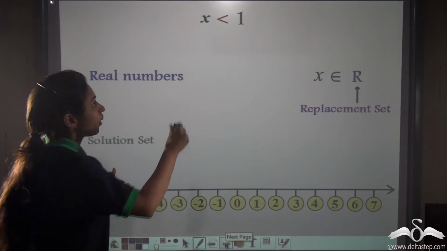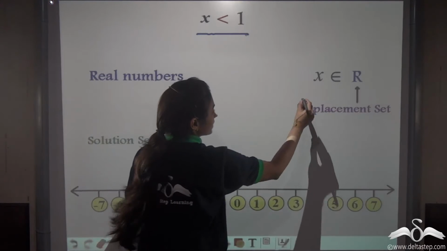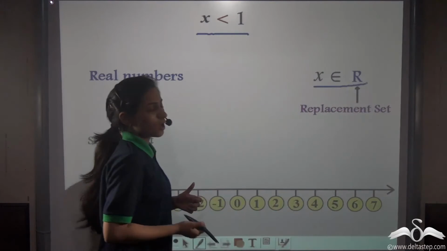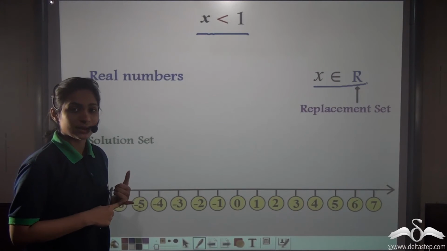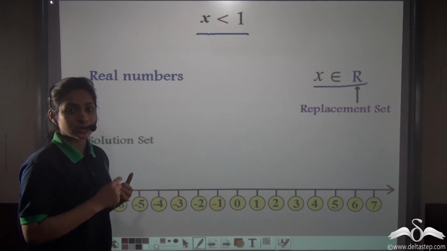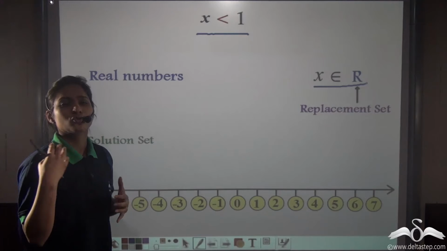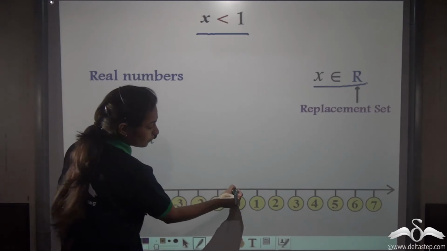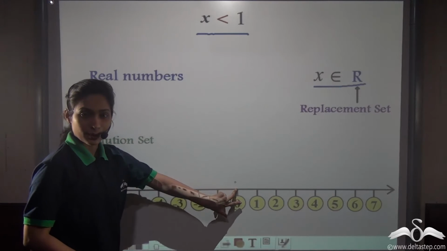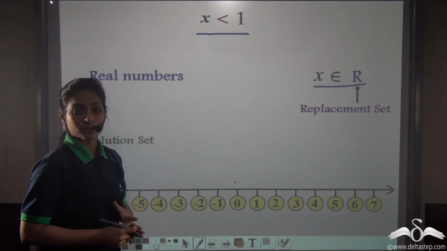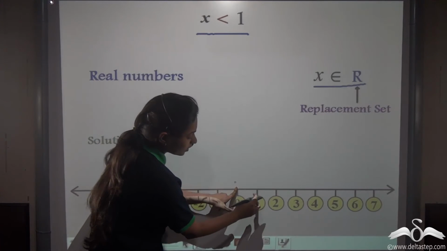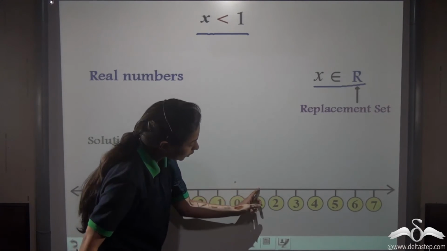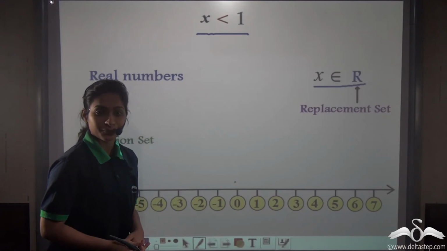Here we have one more. X is less than 1 and x belongs to real numbers. Well, it was easy for us to plot whole numbers, natural numbers and integers as we know all those numbers: -1, -2, 0, 1. So we could actually plot these on these number lines. But how will we plot real numbers? Real numbers are each and every number between 0 and -1, 0 and 1, 1 and 2. How will you plot each and every number like that?